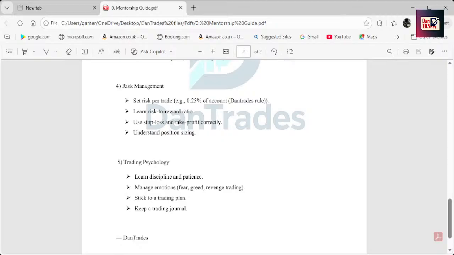And you're going to learn how to keep a trading journal. We have a partnership with another trading journal company, so you have nothing to worry about. Most trading journals are paid apps or paid applications, but because we have a partnership with another trading journal company, that's also going to be free for students on the DanTrades AC Market Mentorship. Yes, so that's basically everything we are going to be doing in these 6 months.